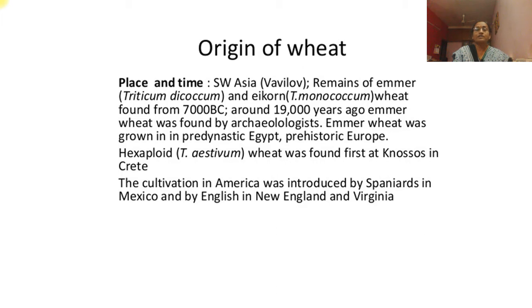Emmer wheat was grown in pre-dynastic Egypt and prehistoric Europe. That is the hexaploid Triticum aestivum. Wheat was found first at Knossos in Crete.